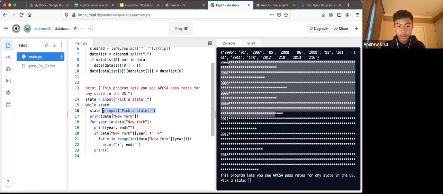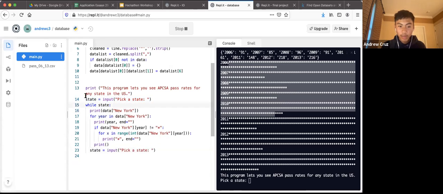On another note, there's a copy of this line of code that says state equals input, pick a state. It actually belongs at the bottom down here. So just quickly do that.